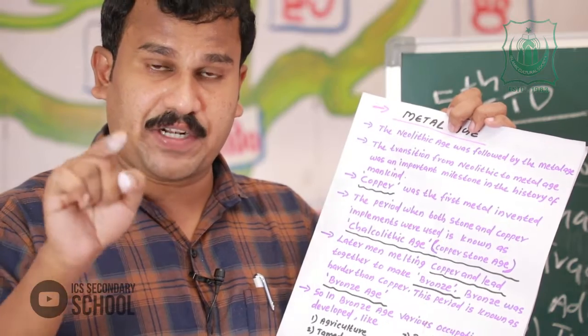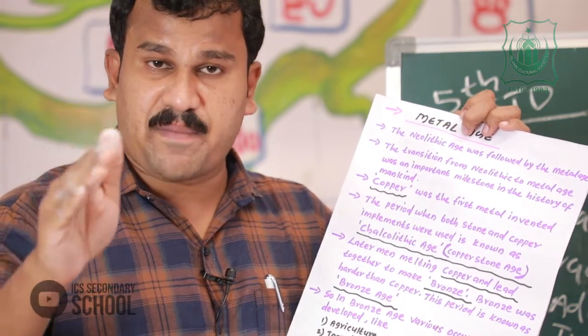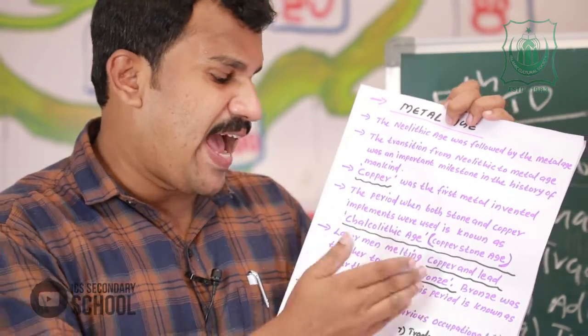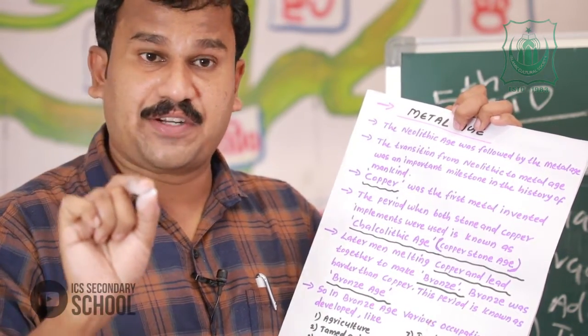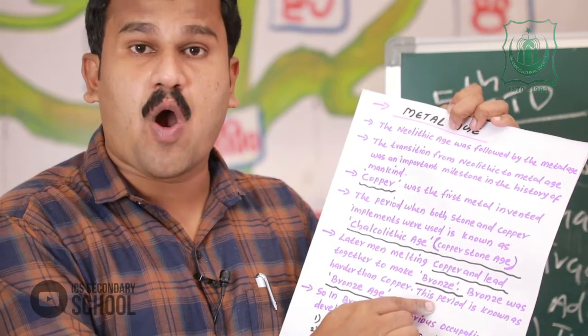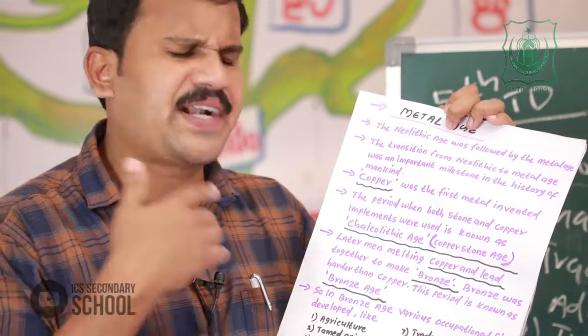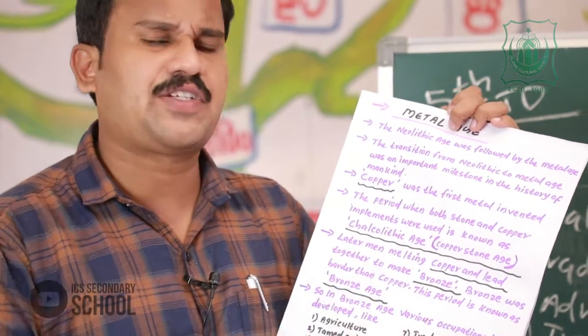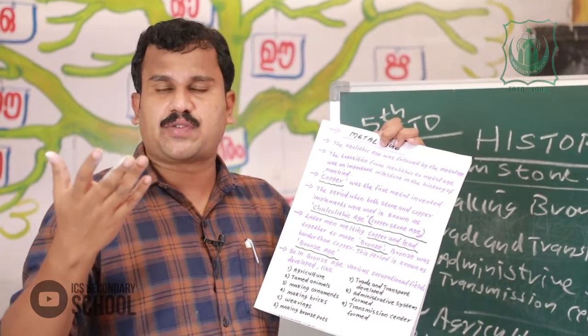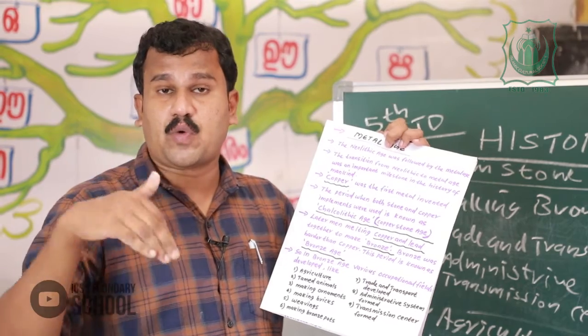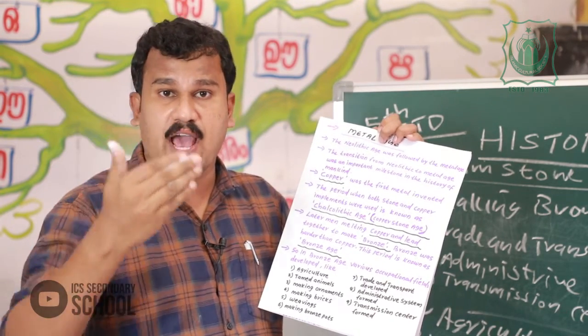Then later man melted this copper and lead together to make bronze. Bronze was harder than copper. So this period is known as Bronze Age. Huge transformation occurred in human life in the Bronze Age period.